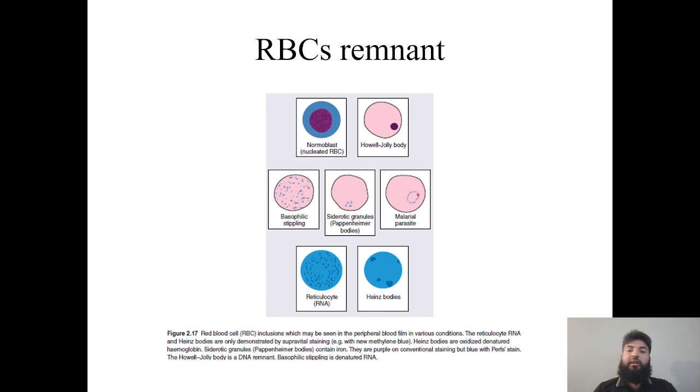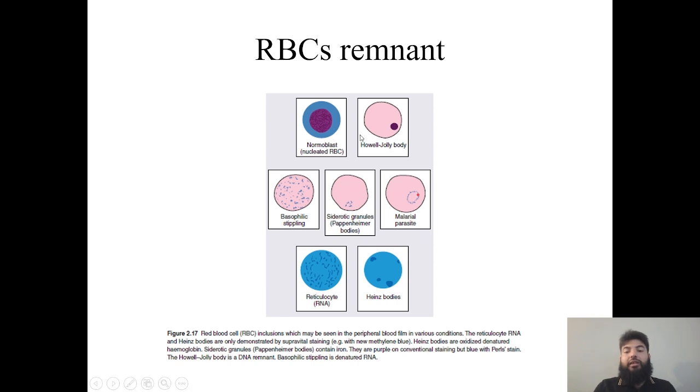There are some remnants within the red blood cell, such as nucleated cells. You can see Howell-Jolly bodies, which is basically DNA remnant, and we see it in different diseases, anemias, for example pernicious anemia. You will see these kinds of remnants within the cell. Then basophilic stippling, you can see diffusely blue stained material within the cell, and these are able to stain with the basic component of the stains. So these can be seen in certain situations, such as thalassemia and lead poisoning.